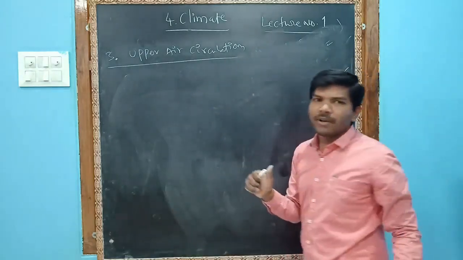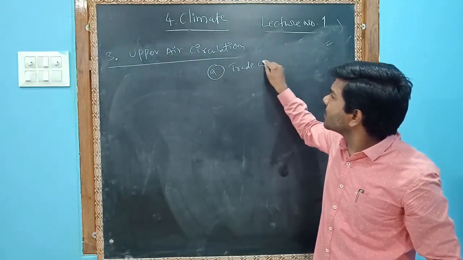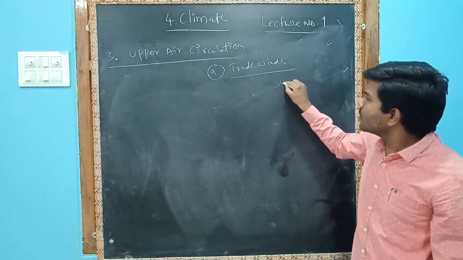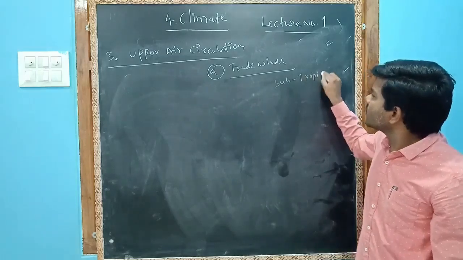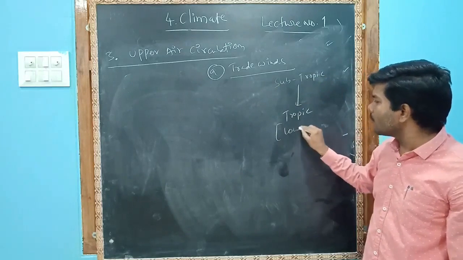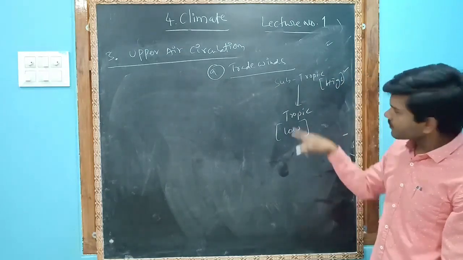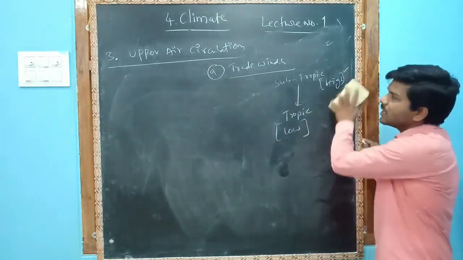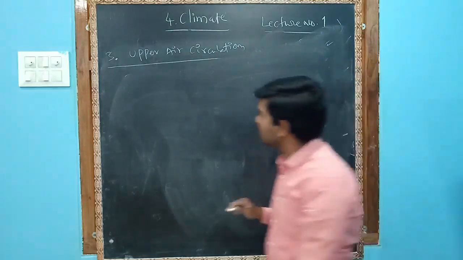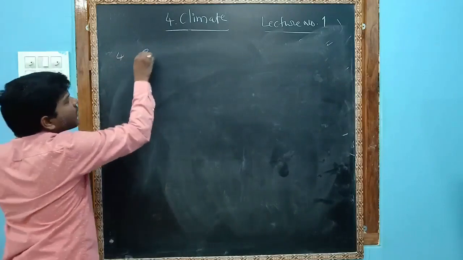In upper air circulation we have learned two parts. A, we have learned the trade winds. The winds blow from the subtropics to the tropics. The tropic is a low pressure area and this is a high pressure area. So these are called trade winds. The word trade was derived from a German word, track. Next, the fourth one. The fourth influence is relief.